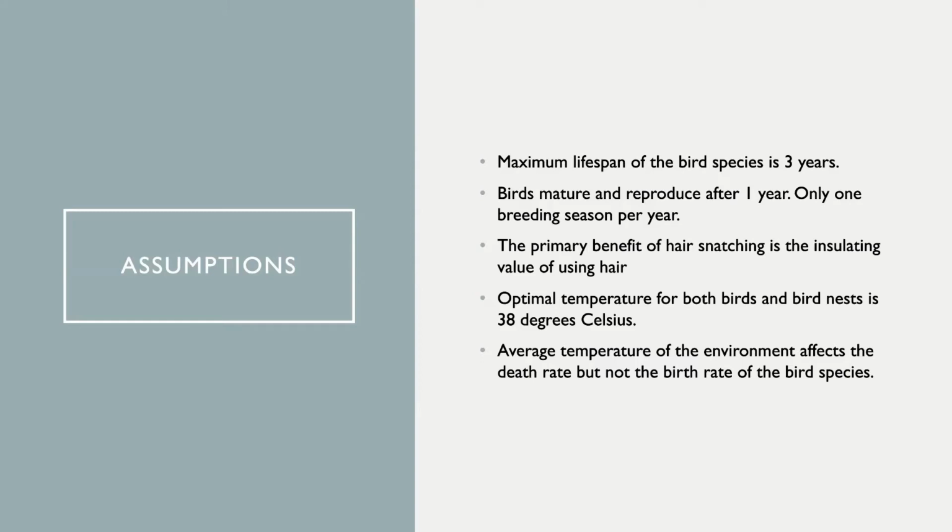As well, we want to assume that the insulating value is the primary benefit of using the mammal's hair. Next, based on many readings, we come to assume that the birth optimal temperature is 38 Celsius degrees, and this is also the optimal temperature for the bird nest. And finally, we assume that the temperature of the environment will only affect the death rate or the survival rate, but impose no change on the birth rate of the species.